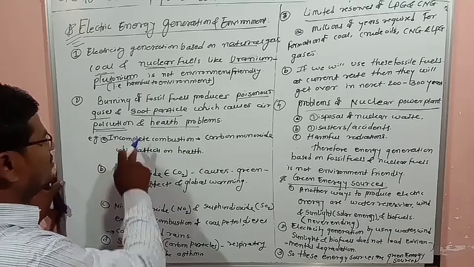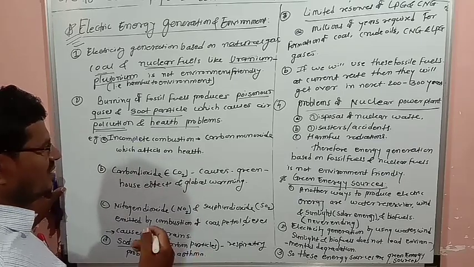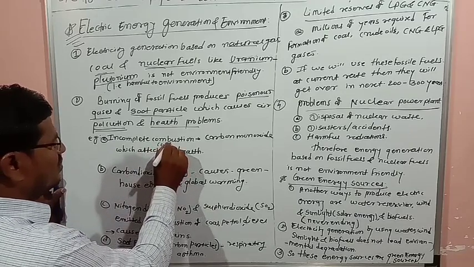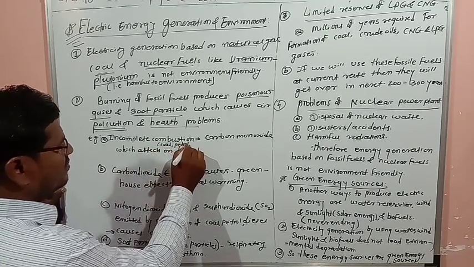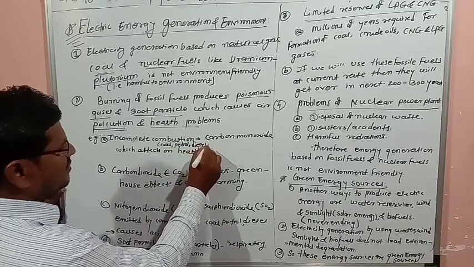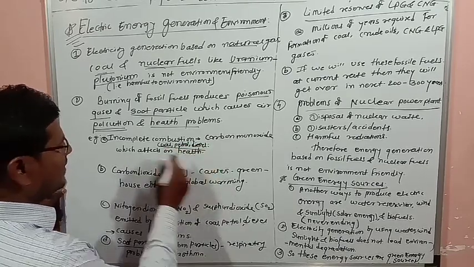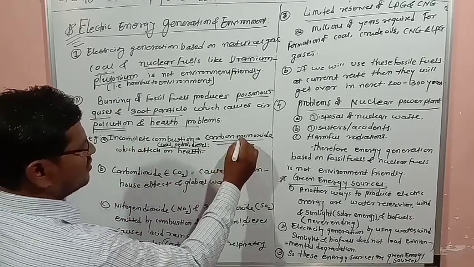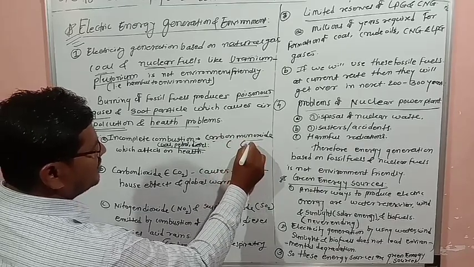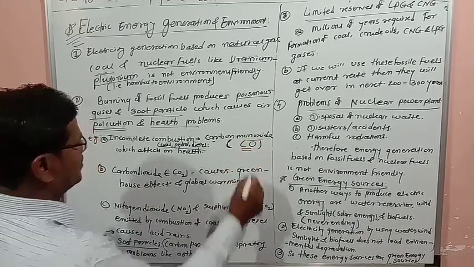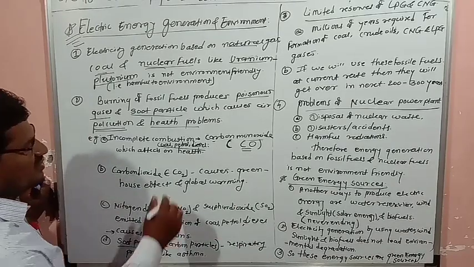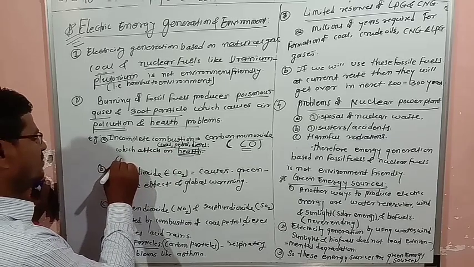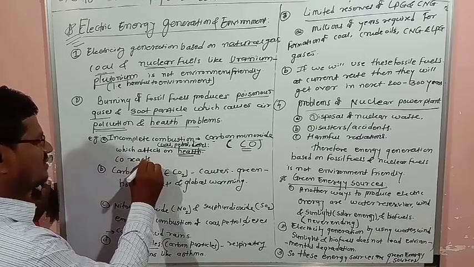So when you are burning fossil fuels, like in incomplete combustion of fossil fuels, which fossil fuels are there? Coal, petrol, diesel. If you are burning these fossil fuels, then incomplete combustion produces carbon monoxide, with the formula CO. That carbon monoxide affects health, and how it affects, I told. So carbon monoxide, CO, reacts with